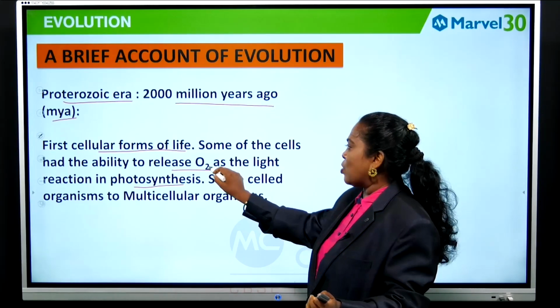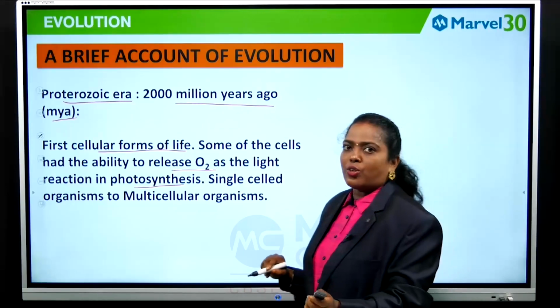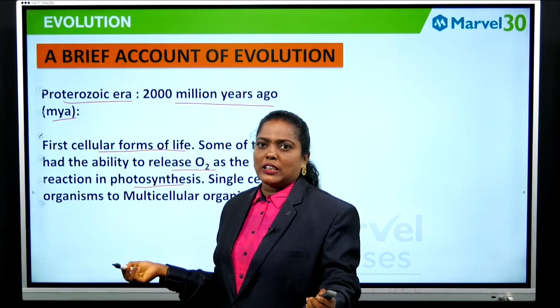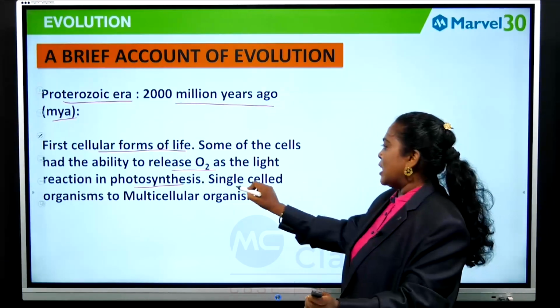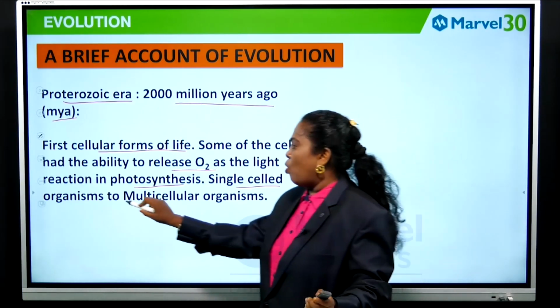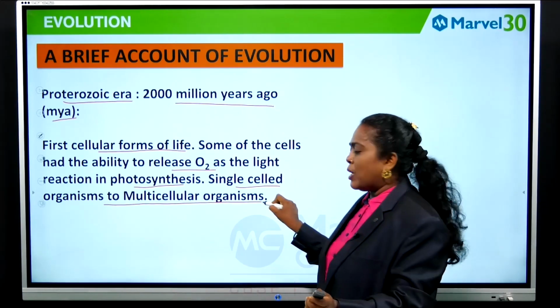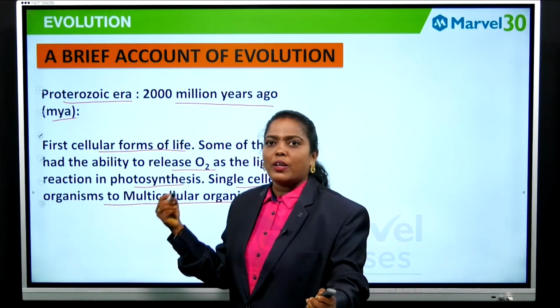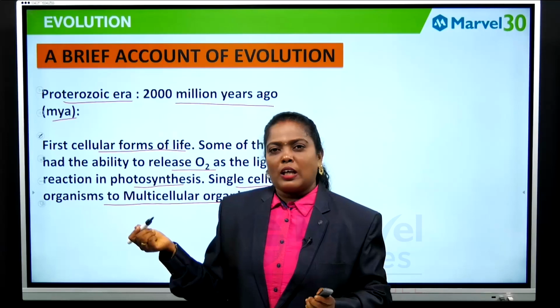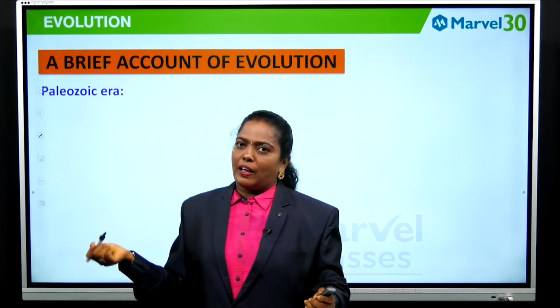And single-celled organisms slowly evolved to multicellular organisms during this era. That is the Proterozoic era.